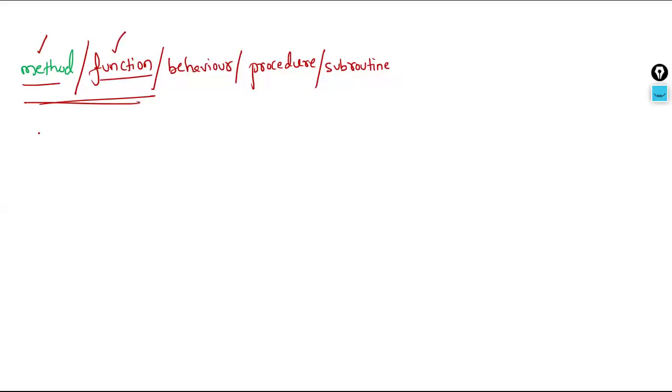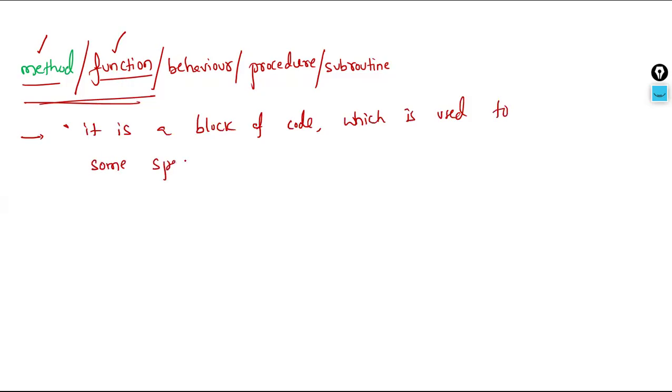Then what is a method? A method is a block of code. What is its purpose? It is used to perform some specific tasks or logical tasks. That's the purpose of methods, and that's the meaning of methods in the Java programming language. Even if you are aware of any other programming language, the purpose of a method is this only. Then what is this specific task? What is this logical task?